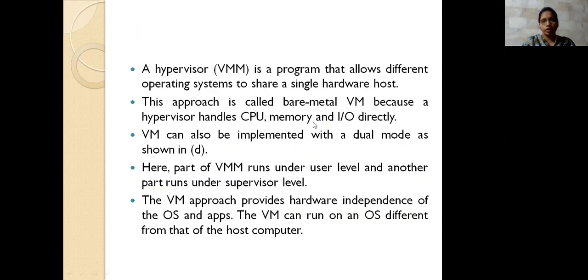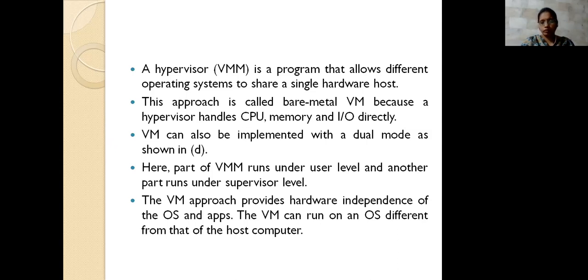Likewise, what it is doing is providing an operating system for a single host, and it takes us to another environment to access all these things. To access all these things, it must handle the CPU, memory and then I/O operations. So we can implement the dual mode also. Likewise, we are seeing this